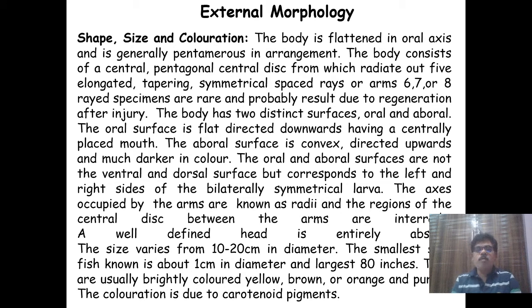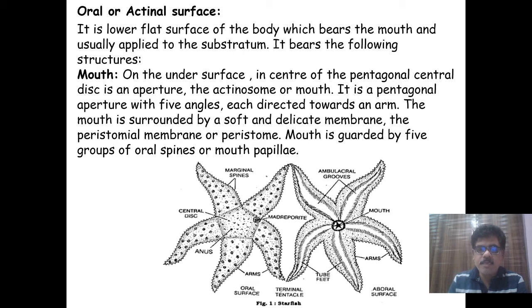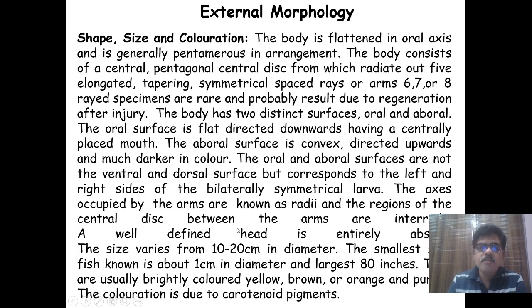Then the external morphology of the sea star Asterias: the shape, size, and coloration. The body of Asterias is flattened in the oral axis and is generally pentamerous in arrangement. This is the pentamerous ring-like structure and these are the five arms.